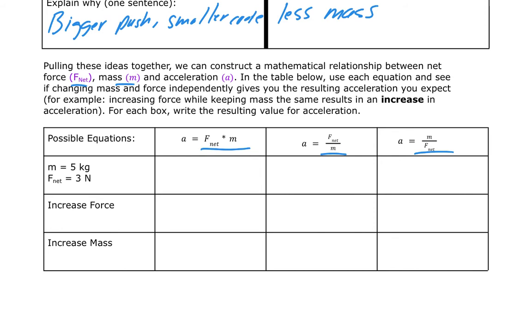For this first equation, if acceleration is net force times mass, then 5 kilograms times 3 newtons must be 15. We're not going to worry about units right now. Now, if the second equation is correct, then the acceleration is going to be 3 divided by 5. That's fine, we don't know what's right yet. And if this third equation is correct, the acceleration is going to be 5 divided by 3.